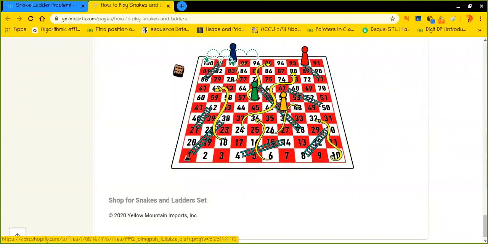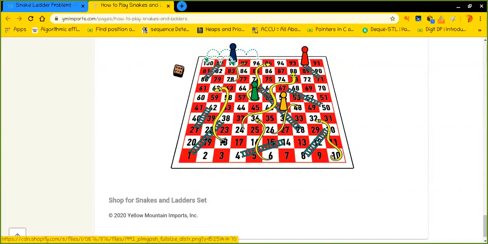And the significance of the presence of a snake is that whenever we are right here, like at position 62, in front of the snake's mouth, it will just eat you, and you will come right here, at its tail. This is the significance of the snake in this particular game.